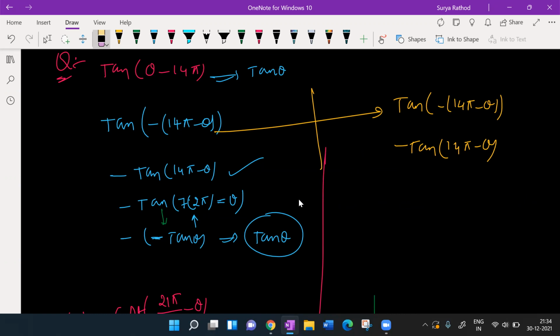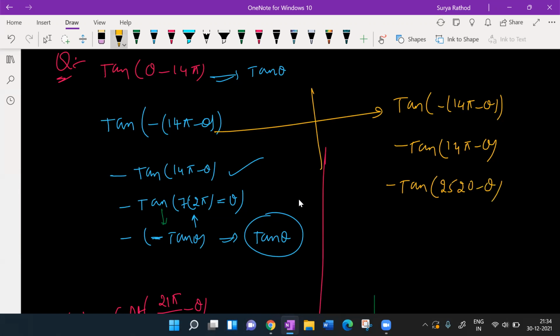Check it out. People, 14 into 180, how much? Are you guys able to imagine the calculations here? 14 into 180 was 2520.